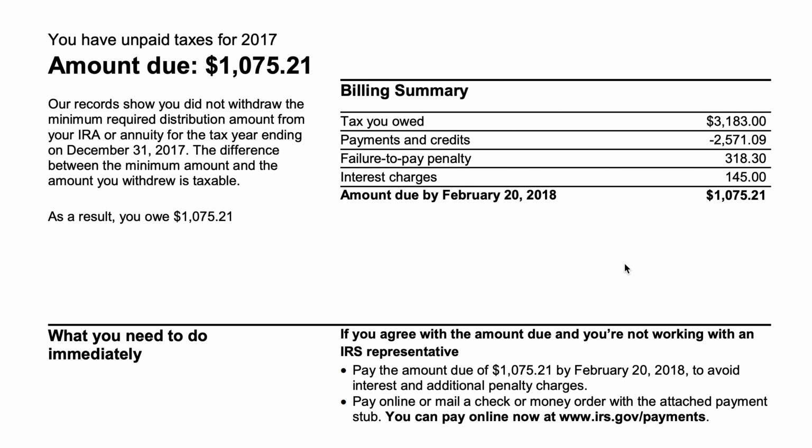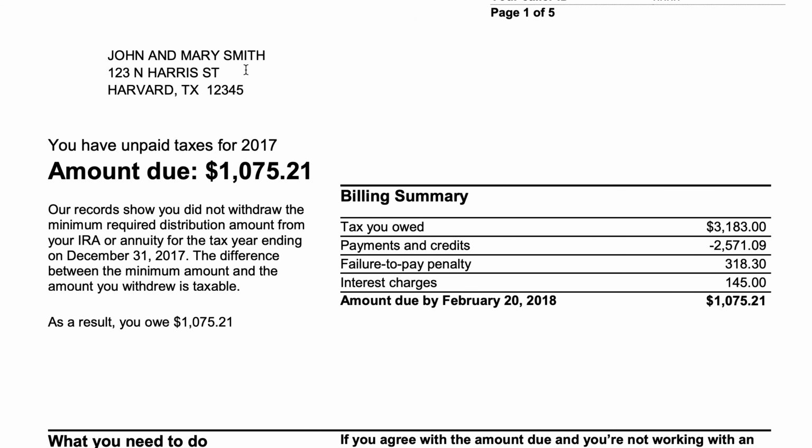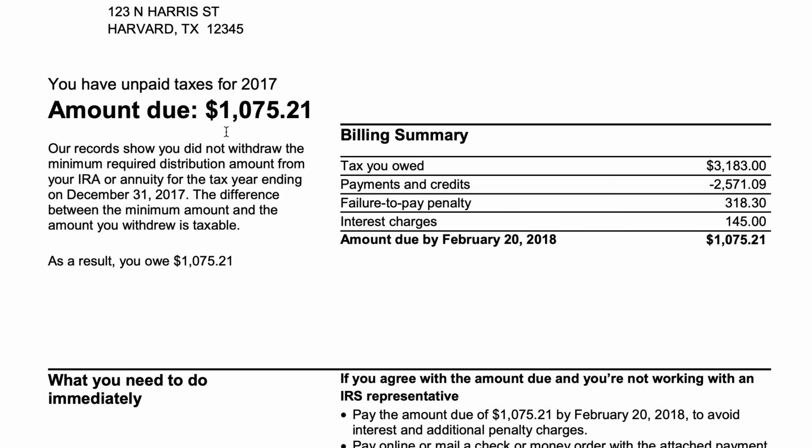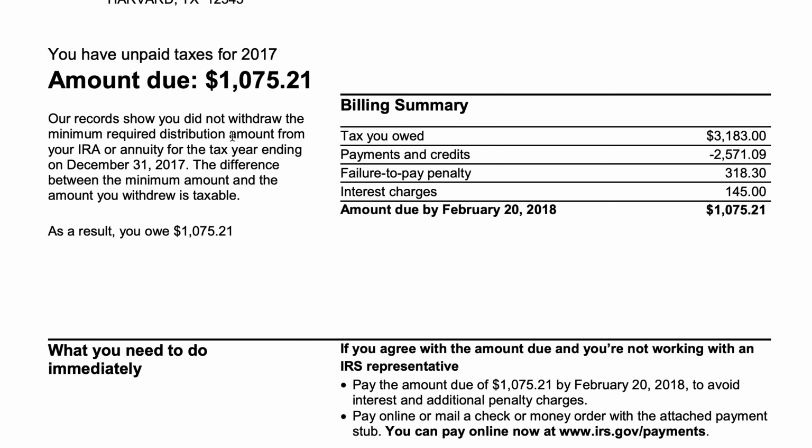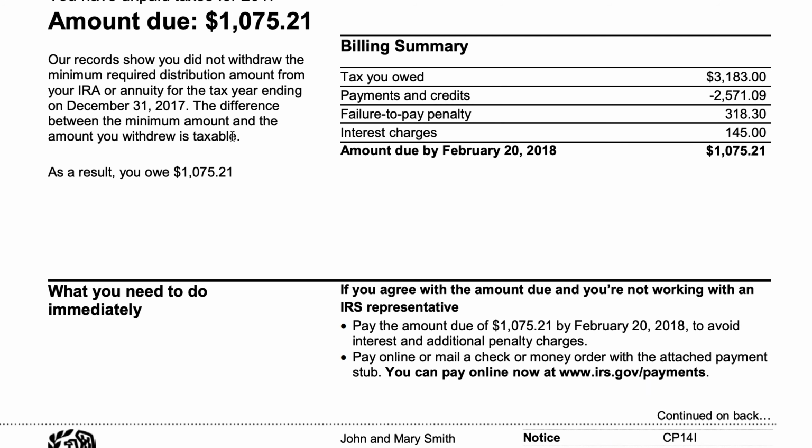So most likely you would not see John and Mary Smith. You may, but I'm not exactly sure how the IRS would do this if there were a married couple with both spouses missing an RMD. Maybe they're able to combine this, but if you receive 2 or more, then that might be one for each account.